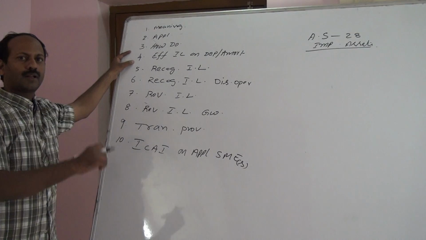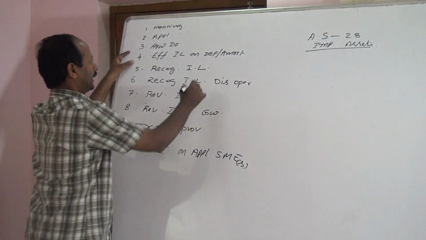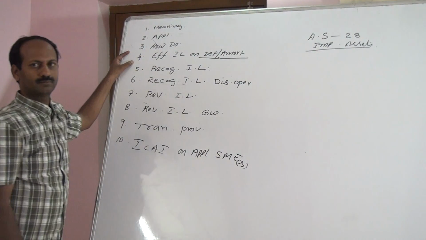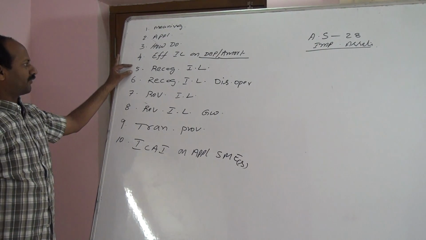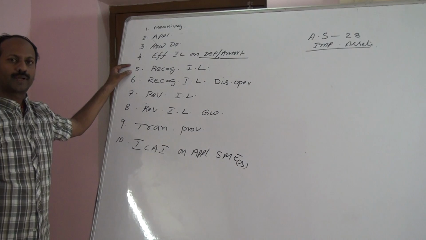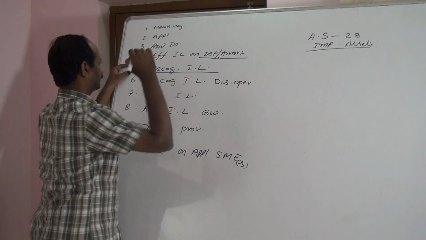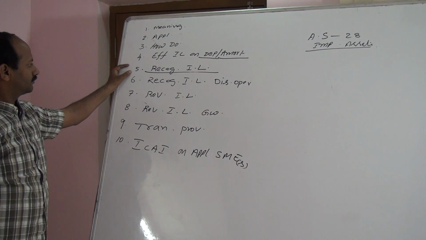Whether this impairment loss is having any effect on depreciation or amortization, point 4. Point number 5, how to recognize impairment loss. Recognition of impairment loss.